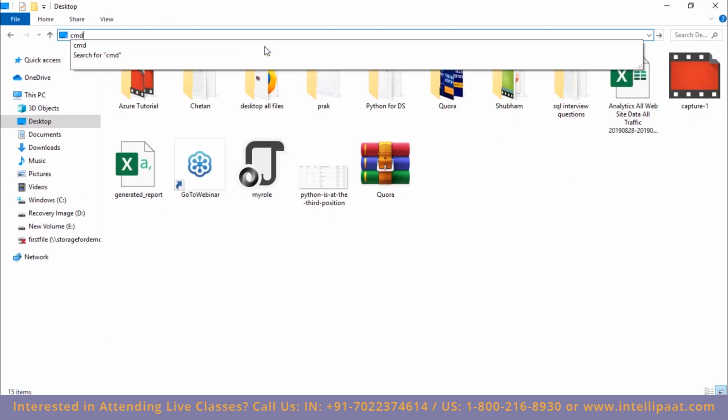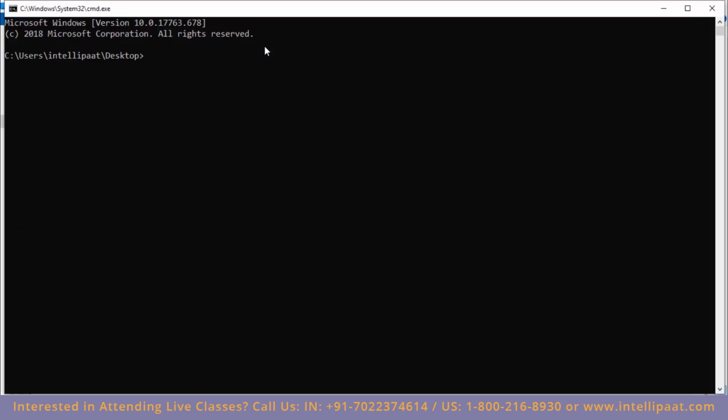Now let me actually go to command prompt. I'll just type in cmd over here and check my Python version. I'll type in python --version. Right, so I see that Python is installed and the Python version is Python 3.7.4. Now to install Django into my system, all I have to do is type in pip install Django. Since I already have Django installed in my system, I'll not click on enter.